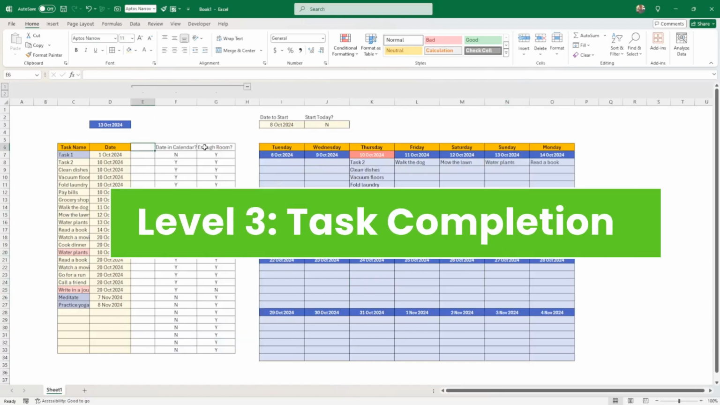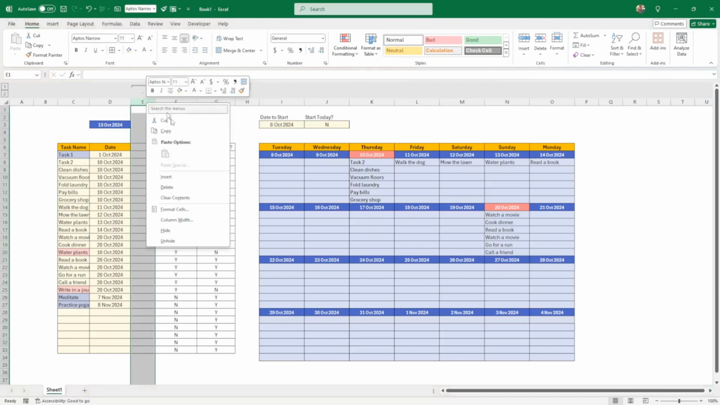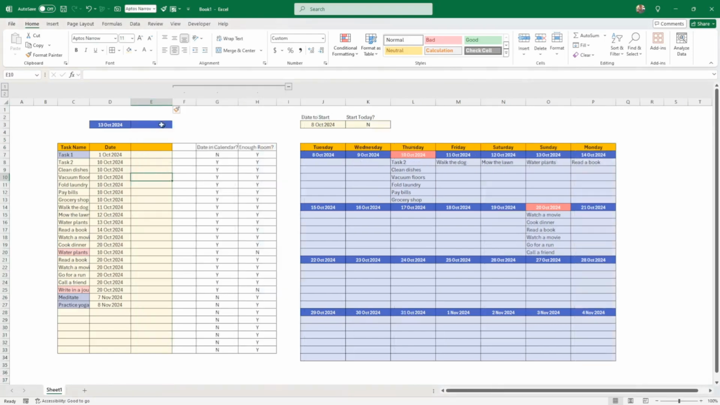Now, completion. So this is not going to be, actually, I don't want to put it here. This is not to be hidden. This is something that we want the users to be able to access. I want to put a flag here, completion, yes, no, or completed, question mark. And here I'm just going to lazily copy this because it has the same validation, yes, no.